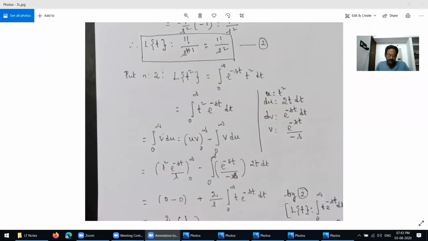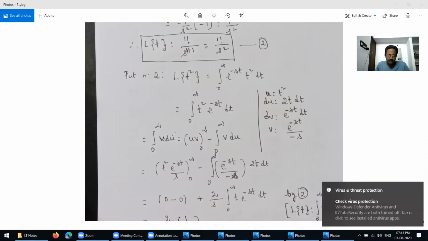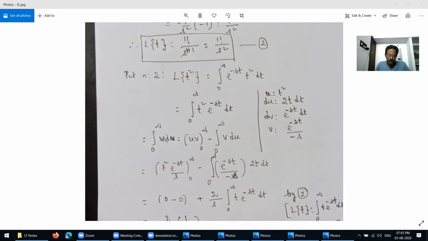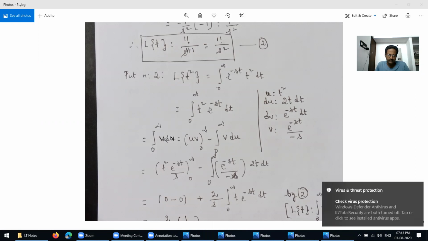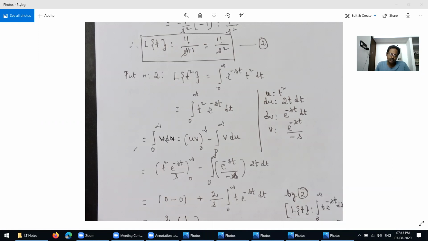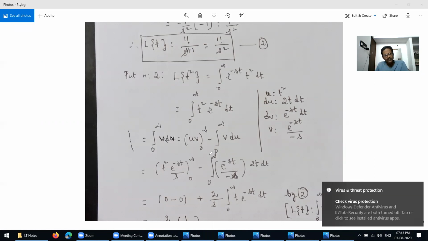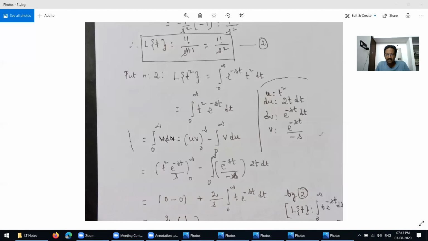This one is very simple. The integral from 0 to infinity of u into dv is the integration by parts, which equals uv over 0 to infinity minus the integral from 0 to infinity of v into du. So now we get everything.